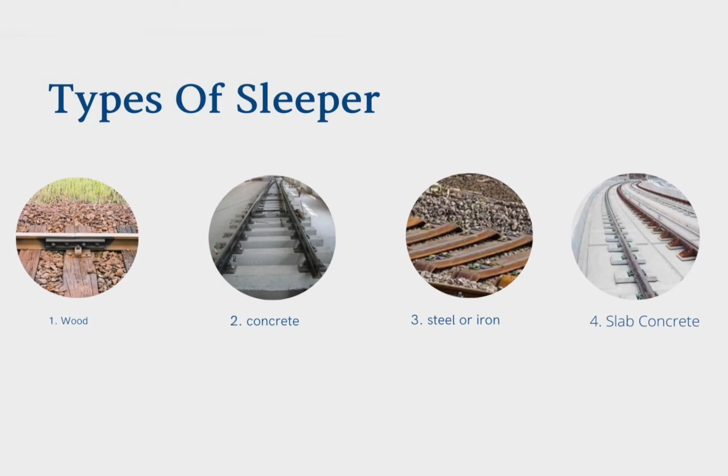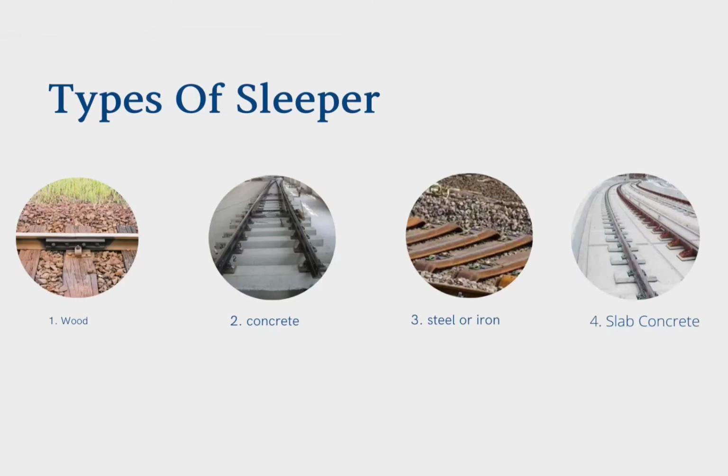Next, types of sleeper. There are many types of sleeper. First, wood. In the past, wood was often used, but now it is rarely used because it is expensive. 2. Concrete. 3.